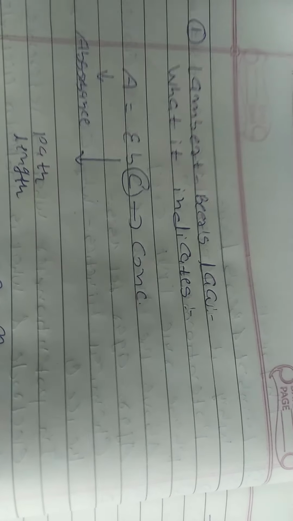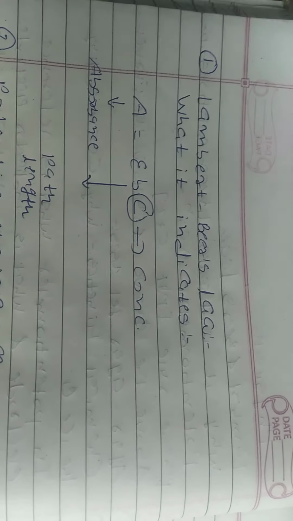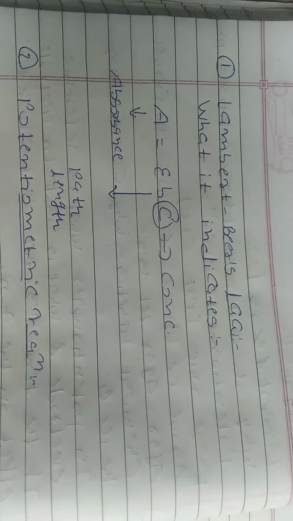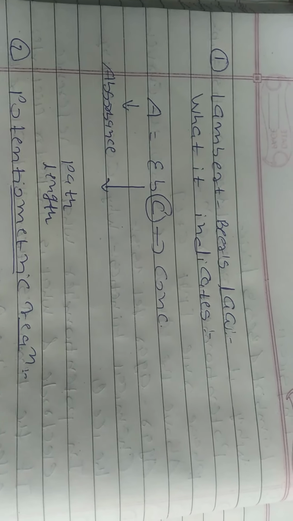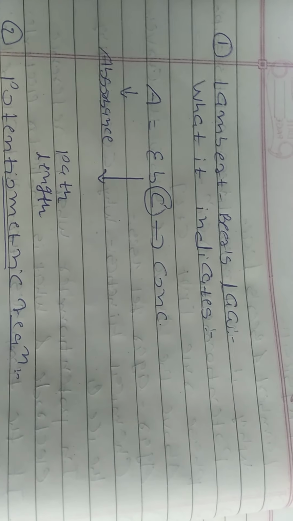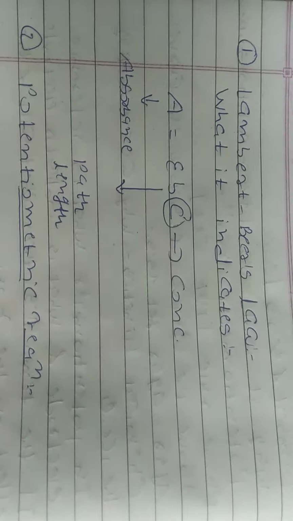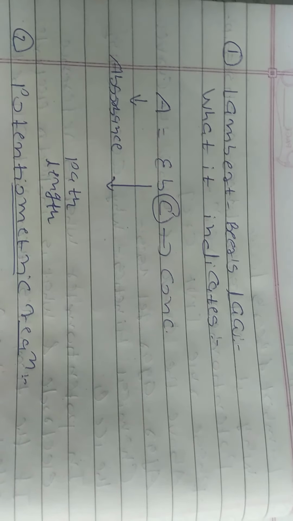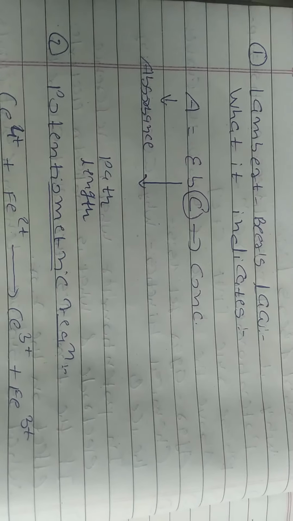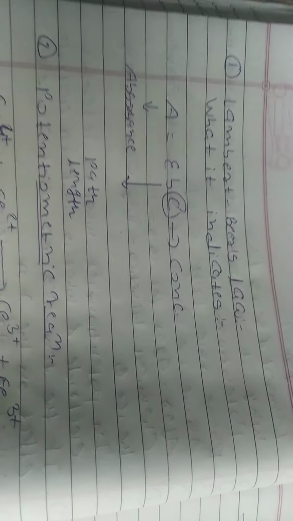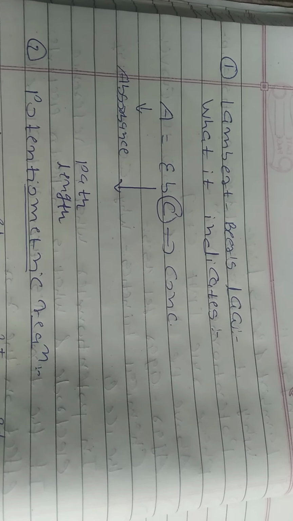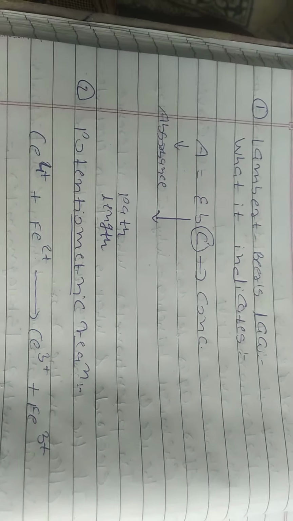Now first question about the Lambert-Beer's law, that what it indicates. Here Lambert-Beer's law indicates the linear relationship between absorbance A and path length of the solution B and concentration of the solution C respectively. The mathematical expression of the law can be described as A is equal to epsilon BC, where A stands for absorbance, epsilon stands for molar absorptivity coefficient, B is equal to path length and C is equal to concentration of the solution.